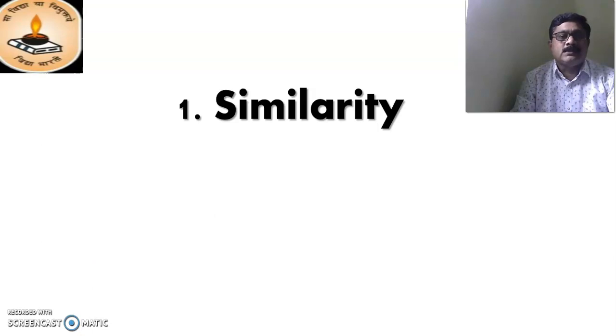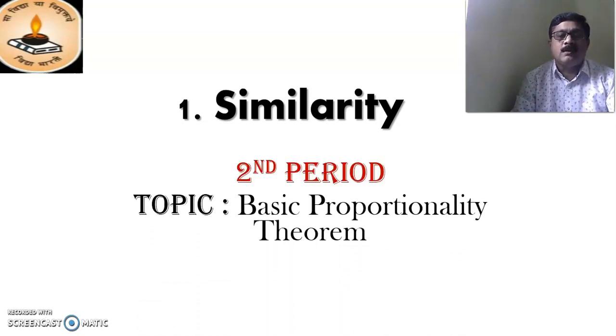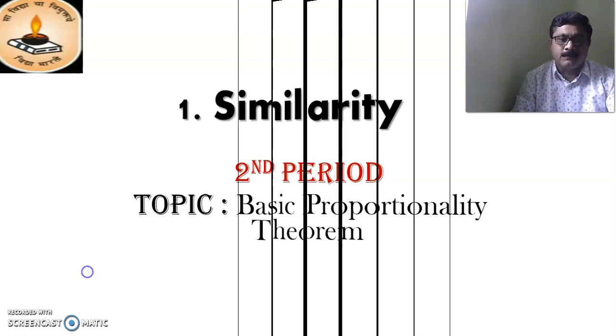Our first chapter is Similarity. In this chapter we studied in the first period the ratios of the areas of two triangles. Now in this period we have to study the Basic Proportionality Theorem. This is the most important theorem in this chapter.